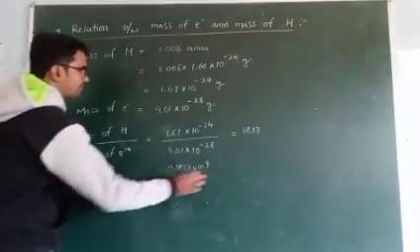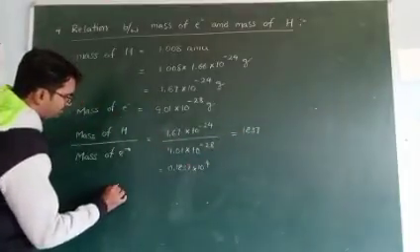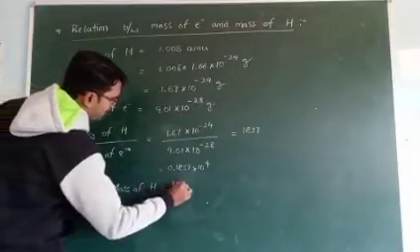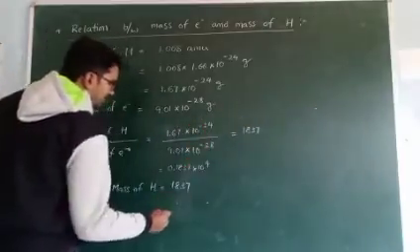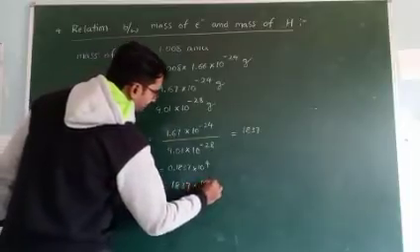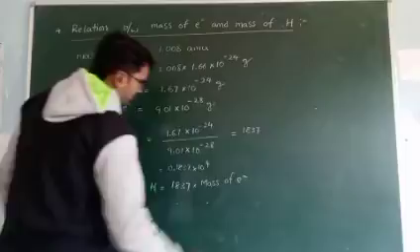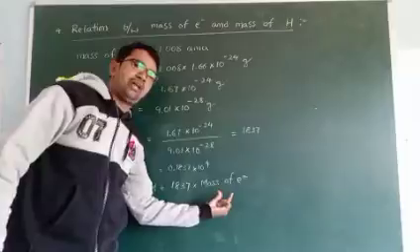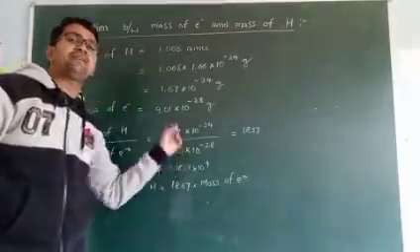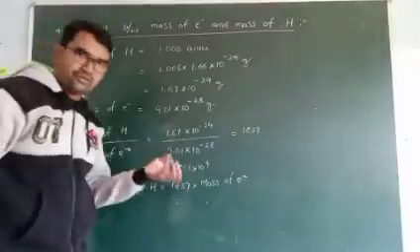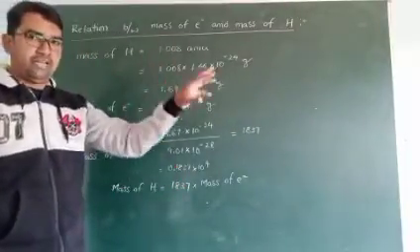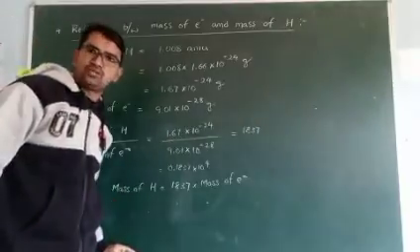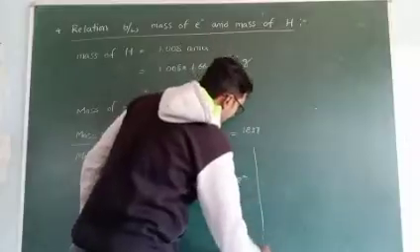Mass of electron, this one move to this side. So mass of hydrogen is equal to 1837 into mass of electron. So if we want the mass of hydrogen value, that mass of electron value is multiplied 1837 times, then it gives the mass of hydrogen. Okay, this one write in another way.